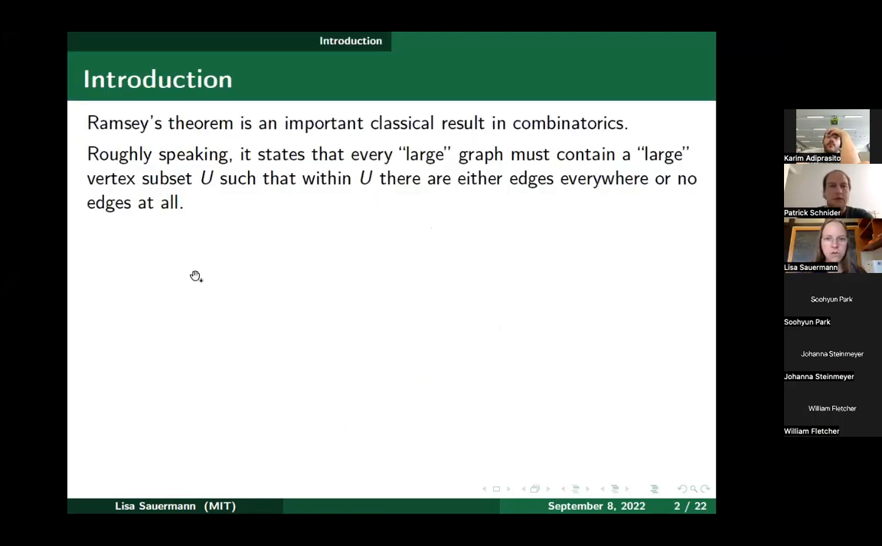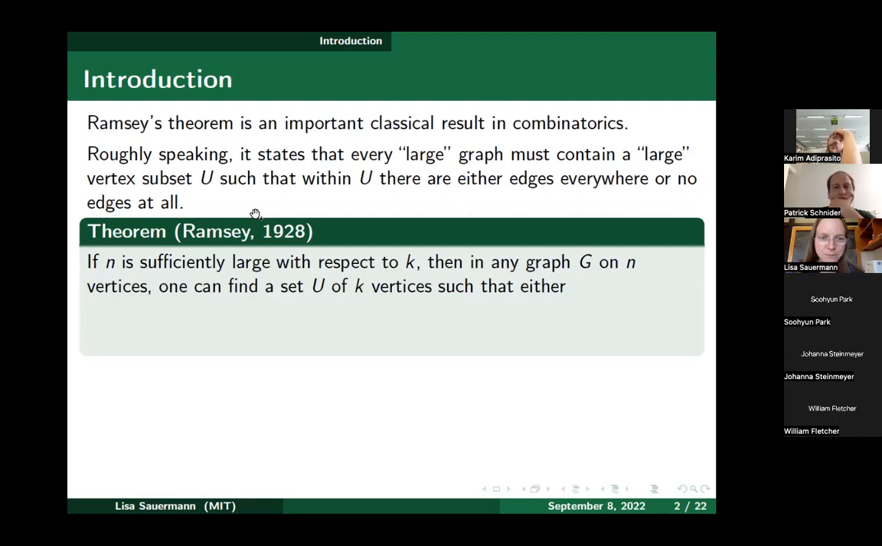Okay, so many of you probably have heard of Ramsey's Theorem, which is an important classical result in combinatorics. Very roughly speaking, it states that every large graph must contain a large vertex subset U, so that within U there are either edges everywhere or no edges at all. So let's try to be a little bit more precise about this.